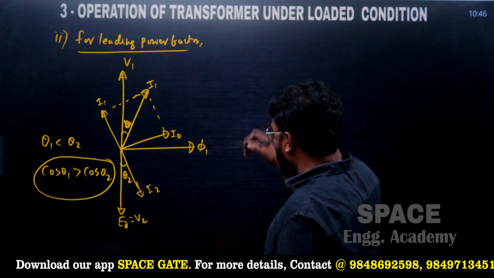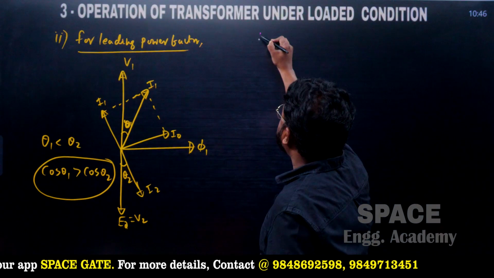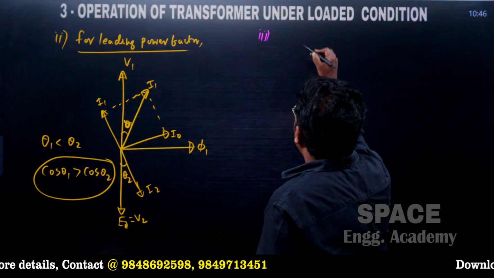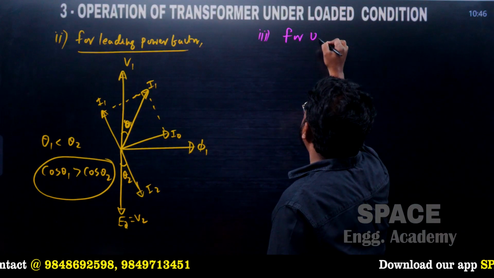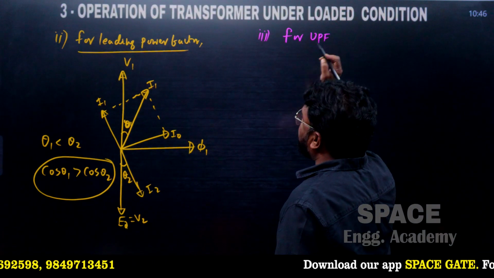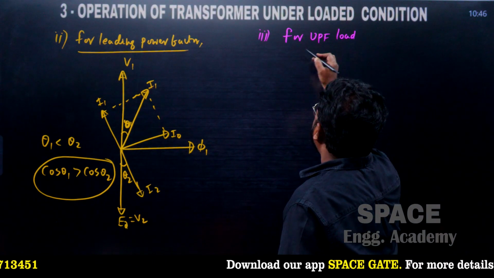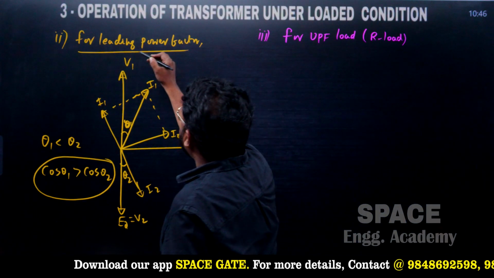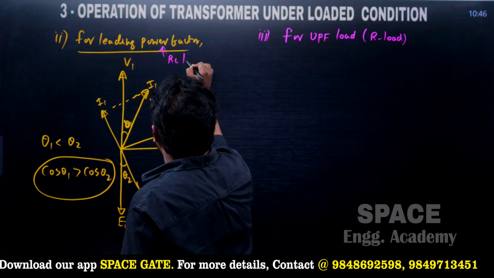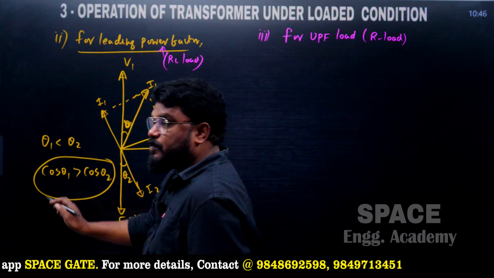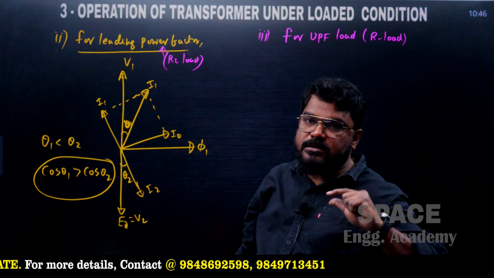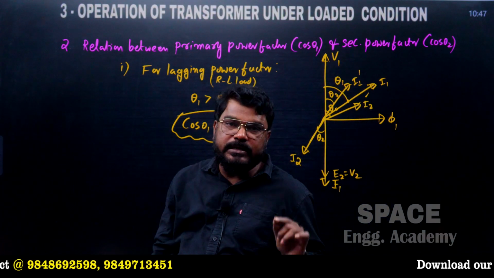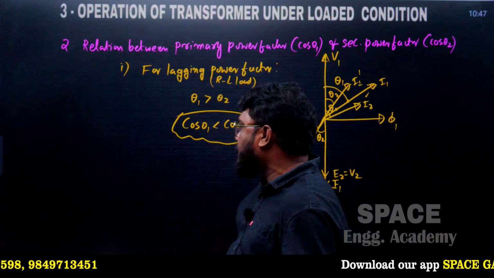Next, the third point, for unity power factor, UPF, unity power factor loads. A unity power factor load is nothing but a resistive load only, and the leading power factor is an RC load. For an RC load, always the primary power factor is greater than the secondary power factor. For an RL load, the primary power factor is less as compared to the secondary power factor.